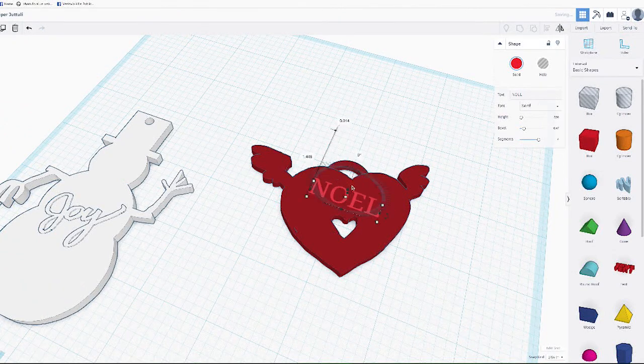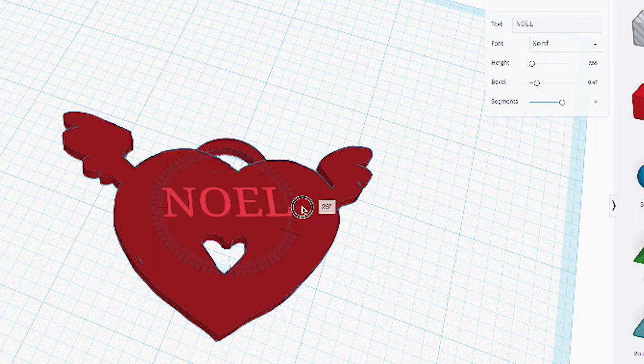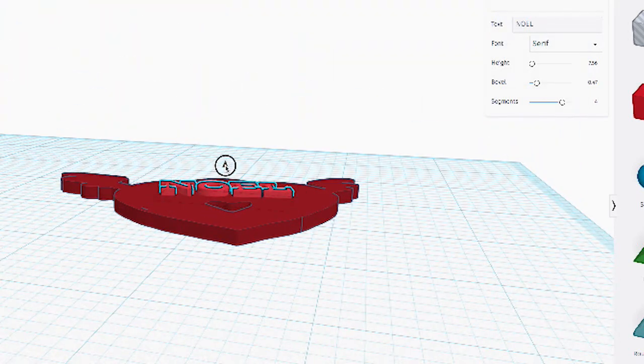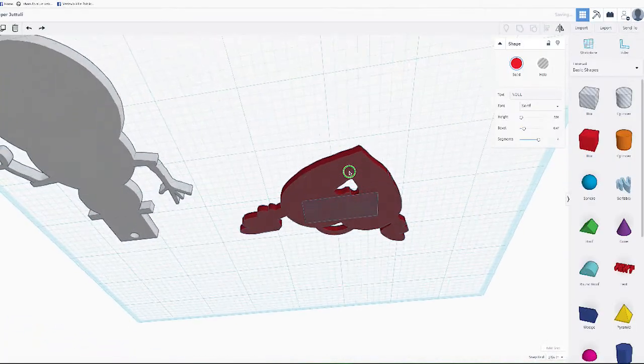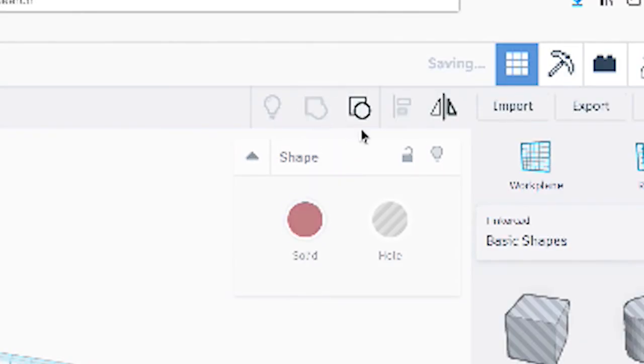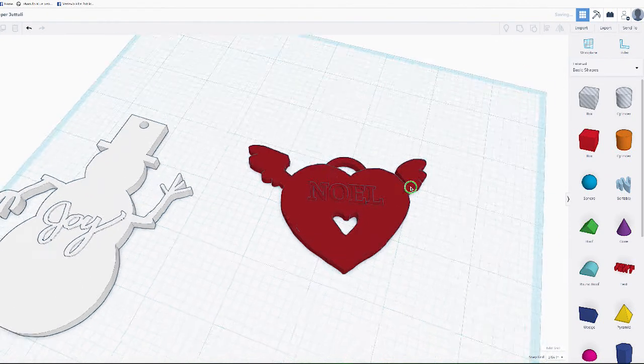So as I'm adding the text, I want to make sure that it raises up from the ornament a little bit, but not go all the way through the back of our shape. And once we have it positioned where we want, we're going to select both the text and the shape and group them together. And there we have it. Now we have two little ornaments that we've made.